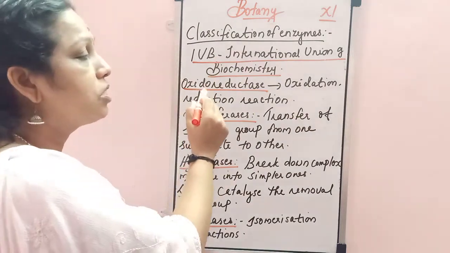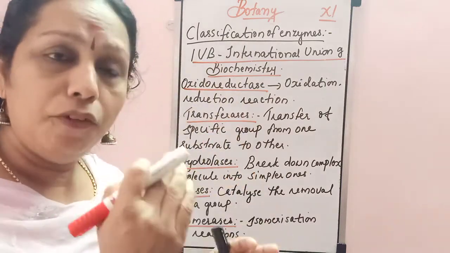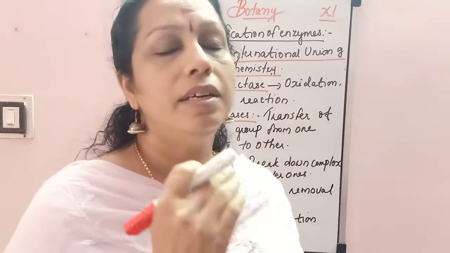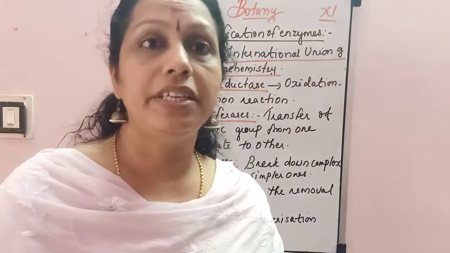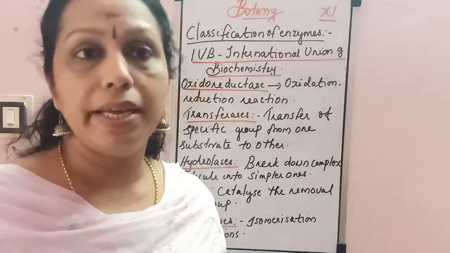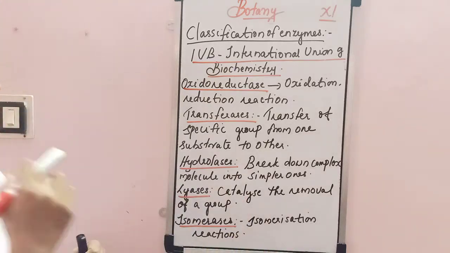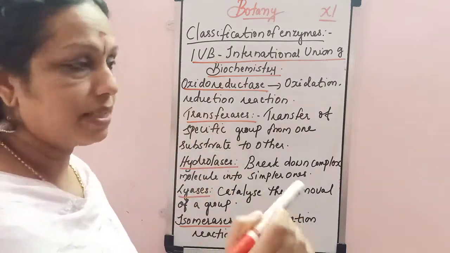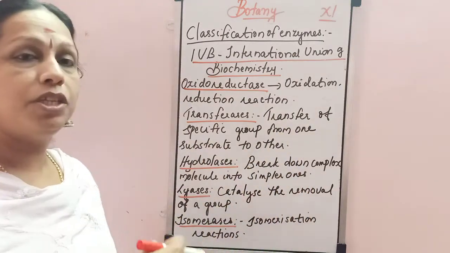First one, oxidoreductase. Oxidoreductase, helpful for the oxidation reduction reaction. Okay, pyruvate dehydrogenase that we studied is an example for oxidoreductase, helpful for the oxidation reduction reaction. Then transferases, the transfer of a specific group from one substrate to the other.